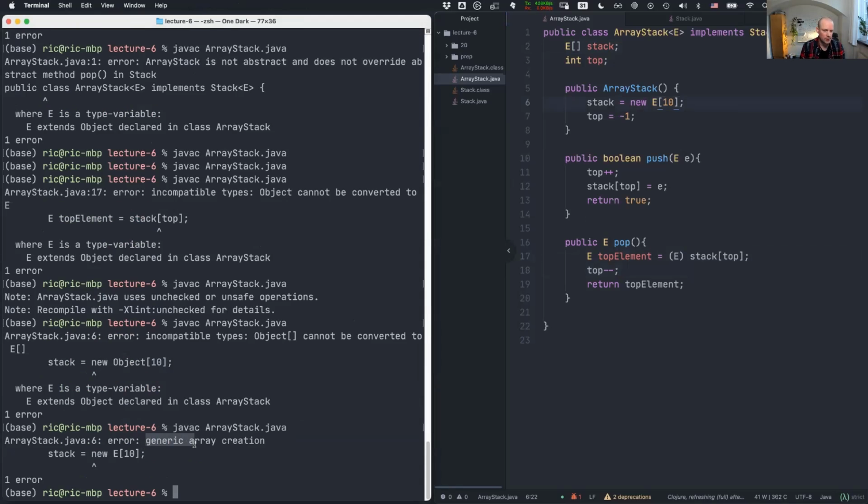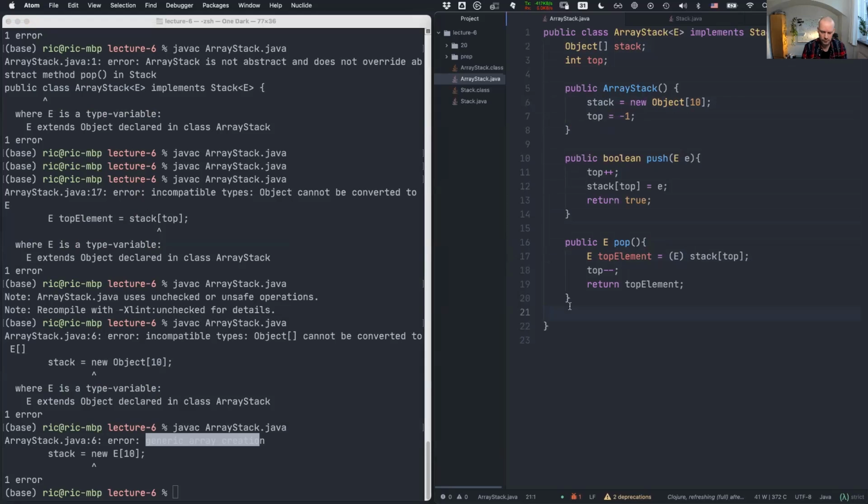You get this generic array creation error. So you're not allowed to do this, which seems a bit odd, but we just accept that everything in Java ultimately is an object, so it's kind of safe to say this, but this type will actually be unknown until compile time.